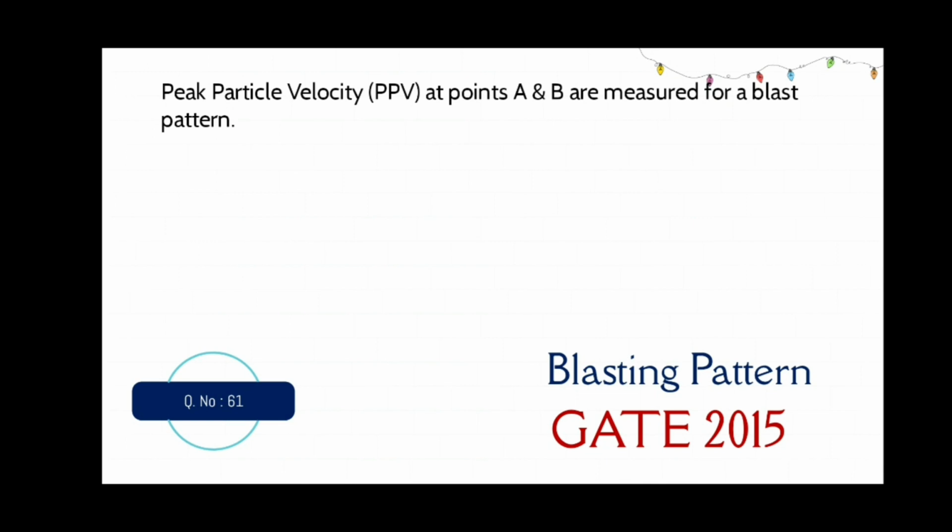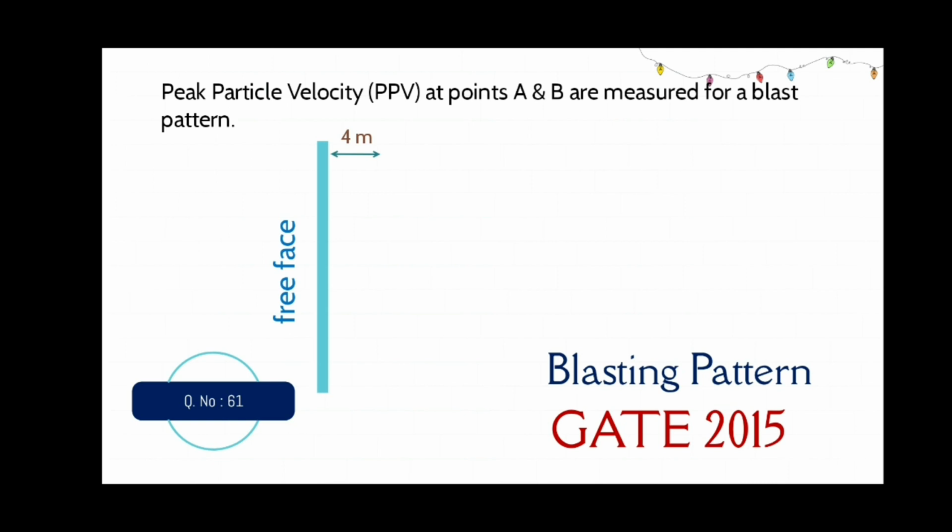Question number 61. It is an easy question because in this question they have given us the formula, they have given us the values also. Only thing is we have to substitute the known values in the formula and find the unknown values. They have given a blasting pattern. Consider this as a free face.